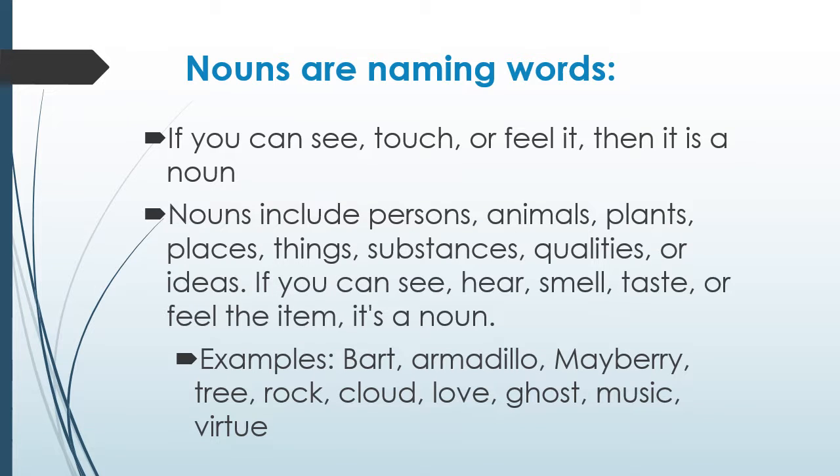Nouns include persons, animals, plants, places, things, substances such as water, qualities, or ideas such as love and communication. Once again, if you can see, hear, smell, taste, or feel the item, it is a noun. For examples: Bart, Mayberry, tree, rock, cloud. Mayberry is a town. Ghost, music, virtue is an idea. Then it is a noun.